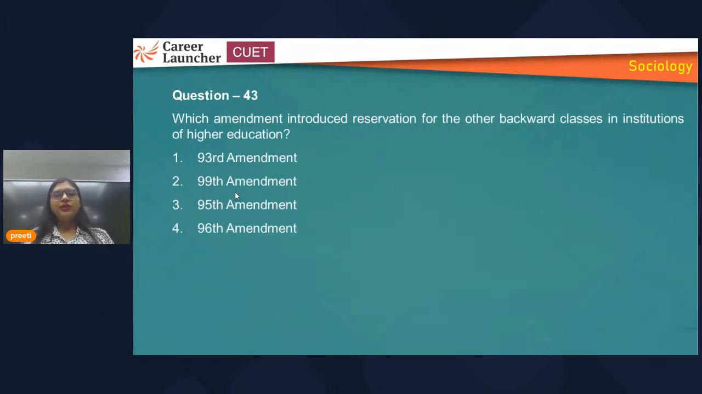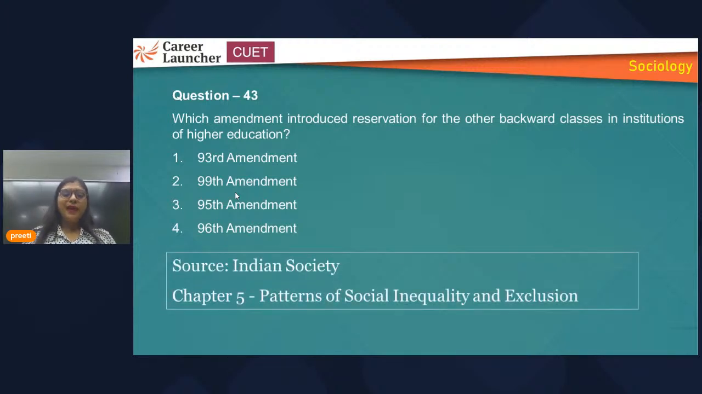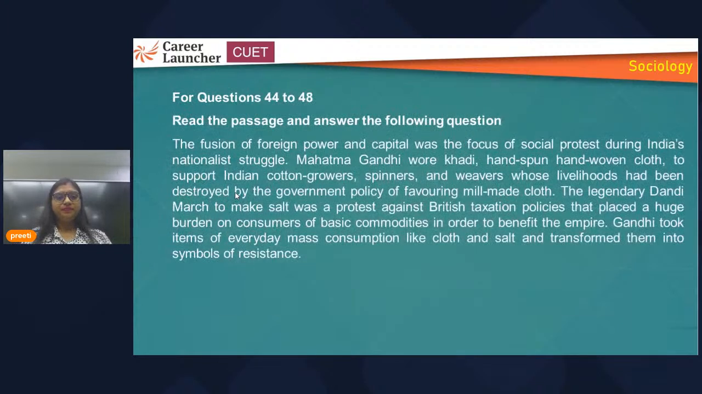Then another factual question: which amendment introduced reservation for the other backward classes in institutions of higher education? This is also mentioned in the book, in the chapter, and directly they have put this question. So the 93rd Amendment Act introduced reservation for the backward classes in higher education institutions. Okay, so the source is what? That is pattern of social inequality and exclusion, and answer is first.